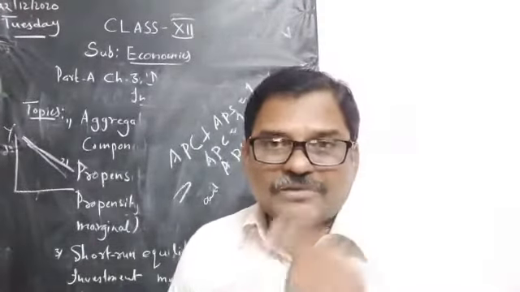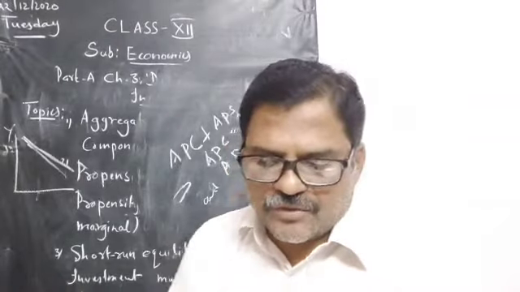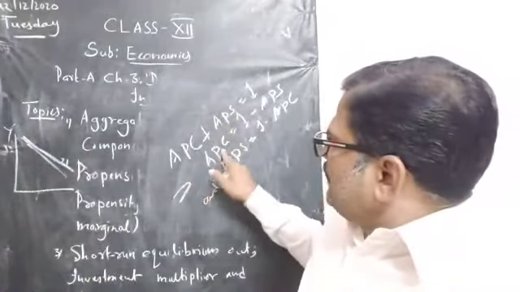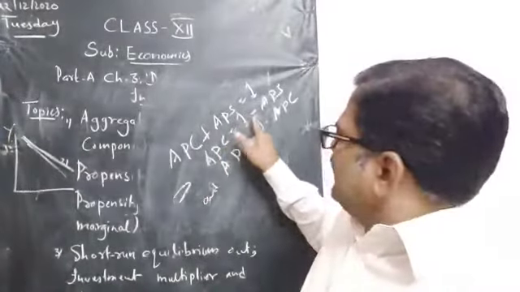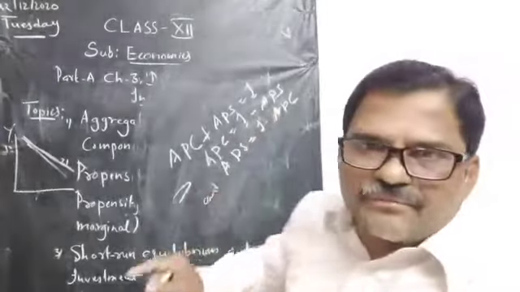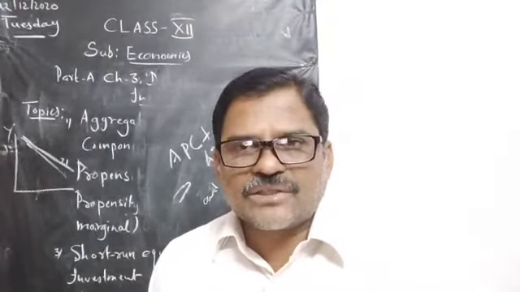Okay, so there is always a relationship between APC and APS. For example, APC plus APS is equal to 1, so APC is equal to 1 minus APS, or APS is equal to 1 minus APC. So this is the relationship. With this we have to find out the sum.